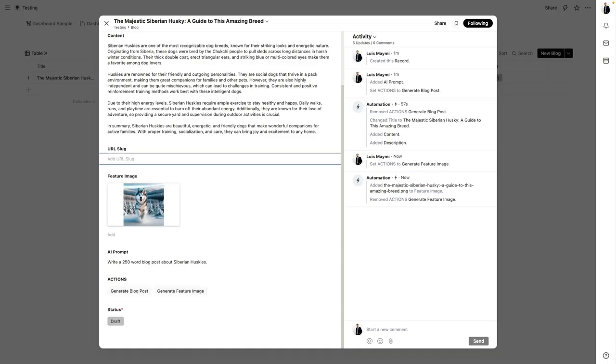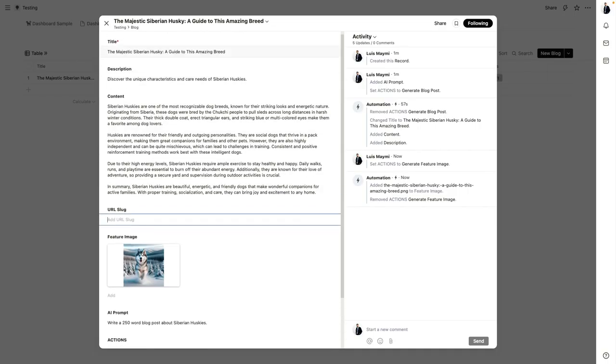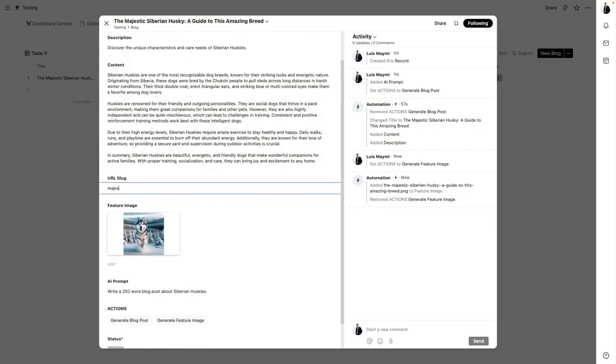The last thing I'm going to do is add a URL slug, which will be the part that goes after the URL. So let's put Majestic Siberian Huskies. And there's a reason that I put it in caps like that, because I created an automation that automatically formats the URL slug to what it's supposed to be.